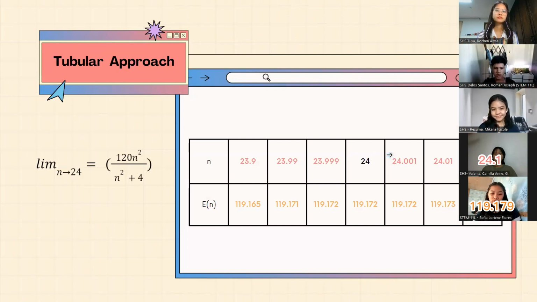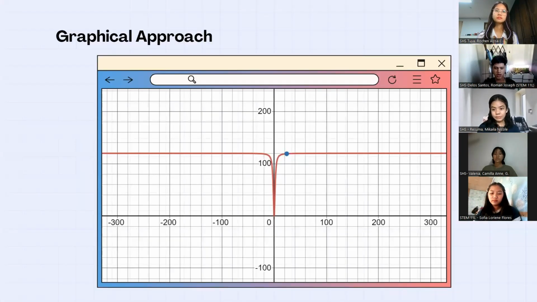As shown in our graph, we can observe that as n approaches from the left and right of 24, E approaches 119.72 or approximately 120, meaning we have the same value for the left and right side limit of the function. We can conclude that the limit of this function exists and is equal to 120.